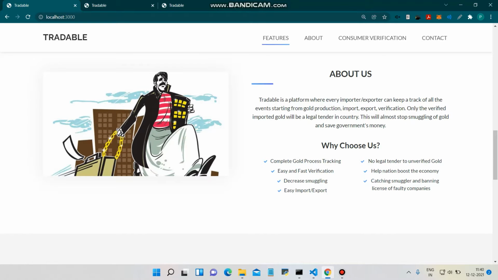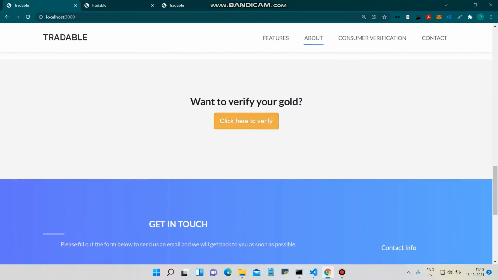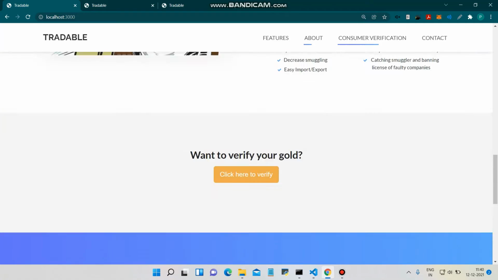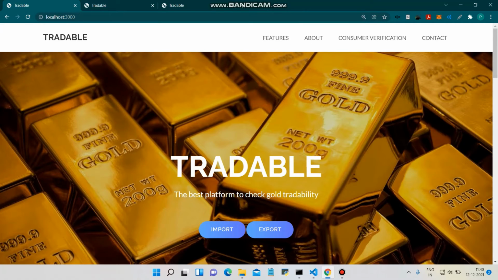So why choose this? We have complete gold process tracking, and easy and fast verification of gold. We have tried to decrease smuggling, make import export easy, give no legal tender to unverified gold, help the nation boost the economy, and catch smugglers and ban the license of faulty companies. So this is the about section. This is the consumer verification section, which we will come to later. And this is the contact us section. So this was our landing page of the project. Now we move on to the export side of the project.